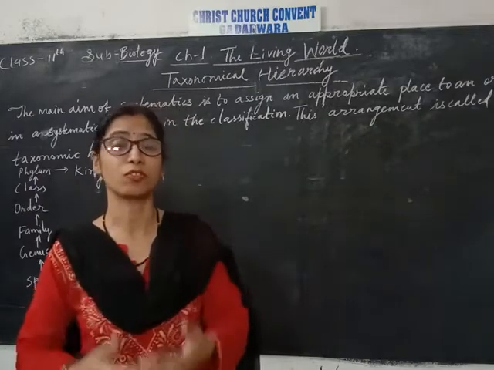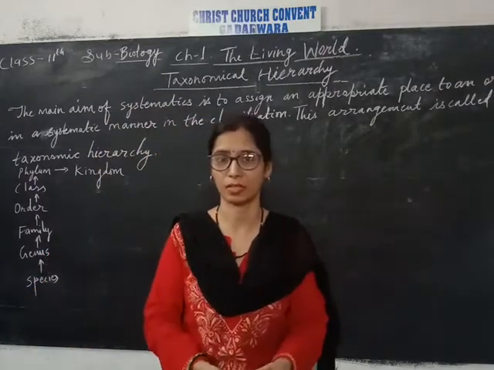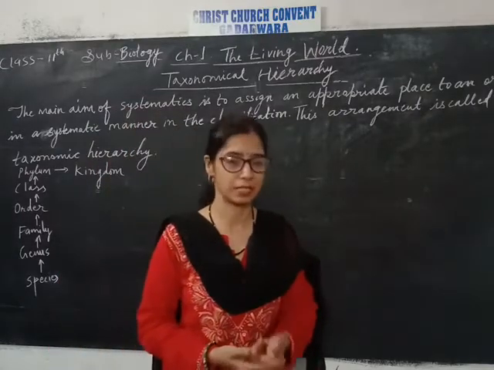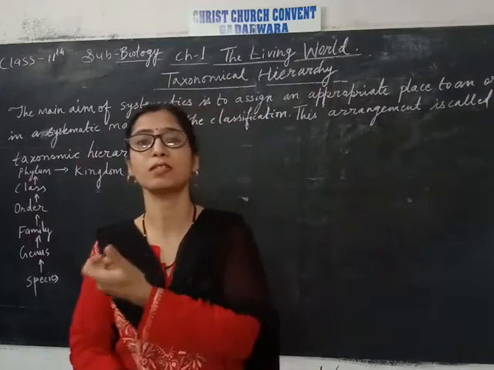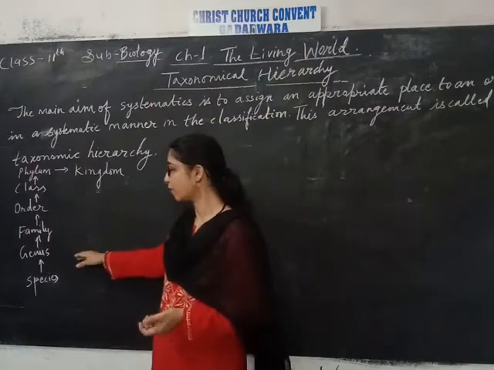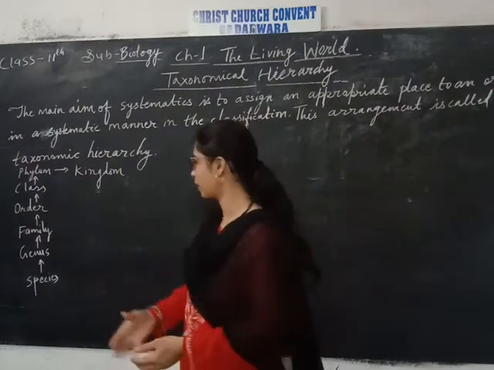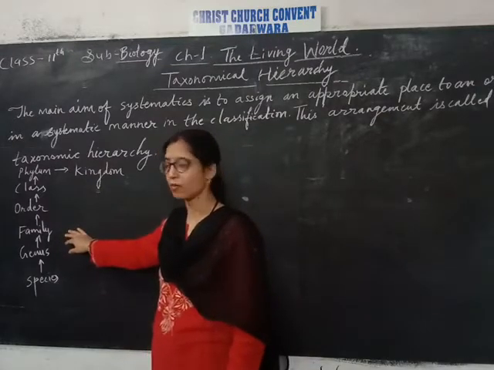So these three trees have some similar characters, like the shape of their flower and seed, due to which they come under the same genus. And if these genera have some characters which resemble each other, they come under the category or the taxa or the rank family.